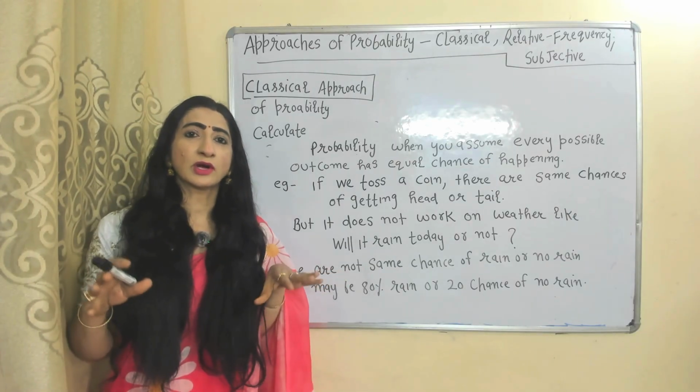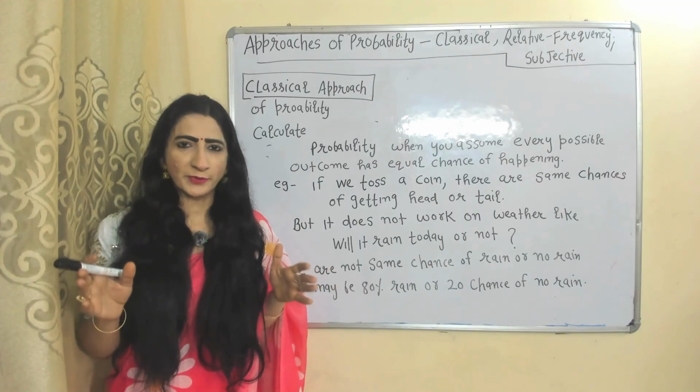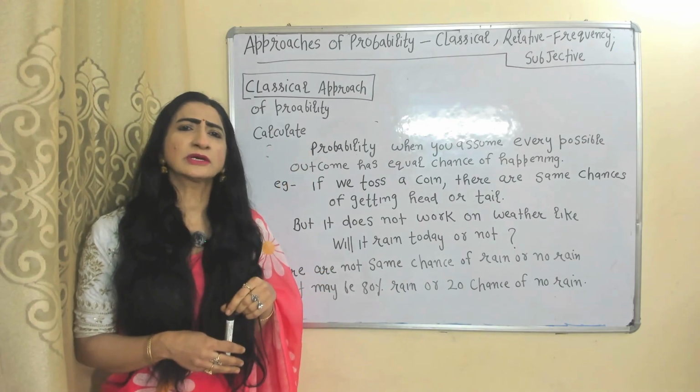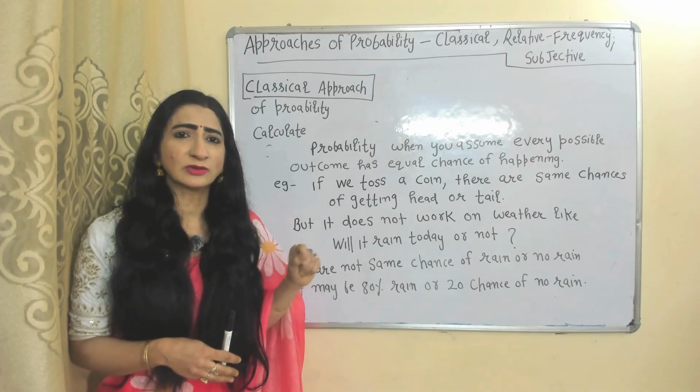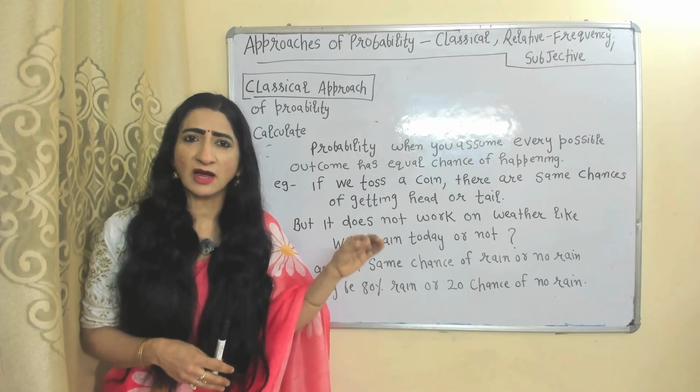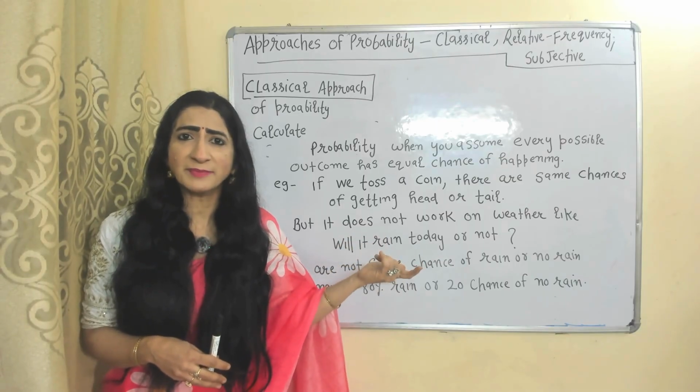Today we are going to talk about approaches of probability. First of all, we will see the classical approach. According to the classical approach, you can calculate probability when you assume every possible outcome has an equal chance of happening.